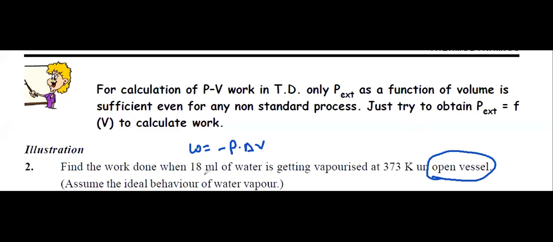N is also 1 because 18 milliliter. We know that. See, these are some basic doubts that you should remember. 1 milliliter is equal to 1 gram for water. Yes or no? How many of you remember this? For water, 1 milliliter is equal to 1 gram. Right? So this is actually not 18 milliliter. This is 18 gram. Right? And 18 gram means how many number of moles? 1 mole.